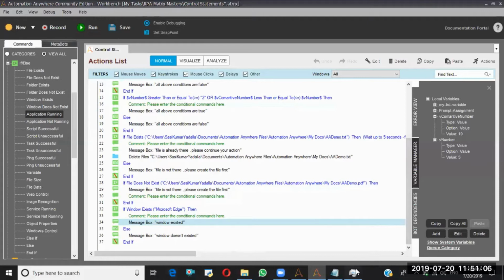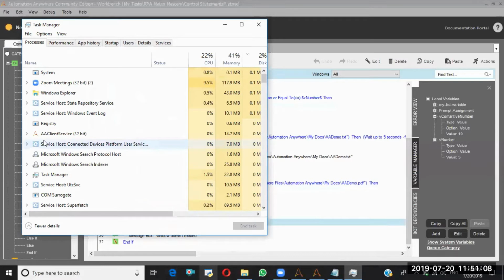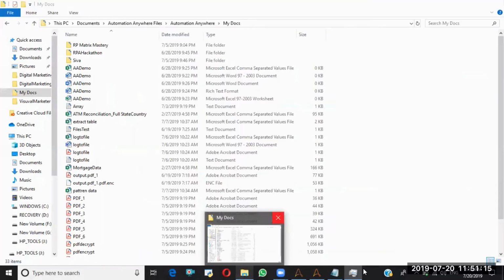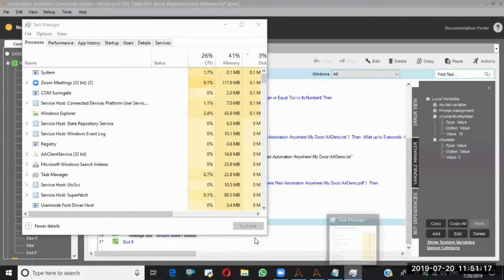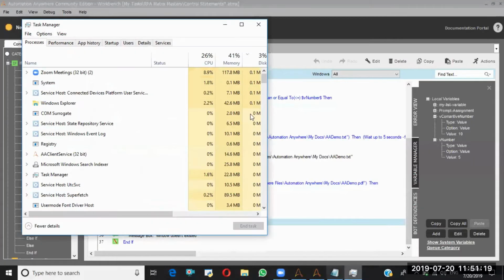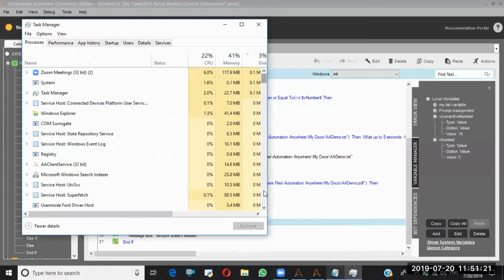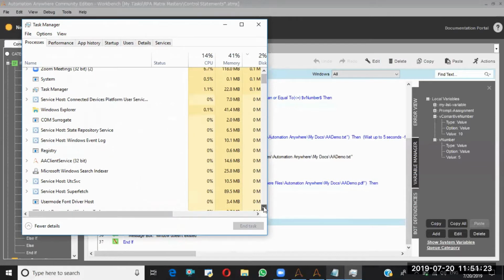For suppose, let me see if any Chrome features are there here. This is Windows Explorer. Okay, Windows Explorer is in open mode. I am checking whether any application is there or not. Chrome should be there.